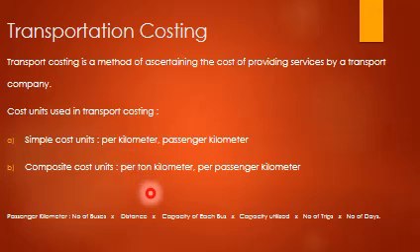The formula is number of buses into distance into capacity of each bus into capacity utilized into number of trips into number of days. Capacity means seating capacity, which may be 40, 50, 60, etc. Capacity utilized is how many seats are occupied, or how many passengers the bus is taking. And trips means how many trips it makes.